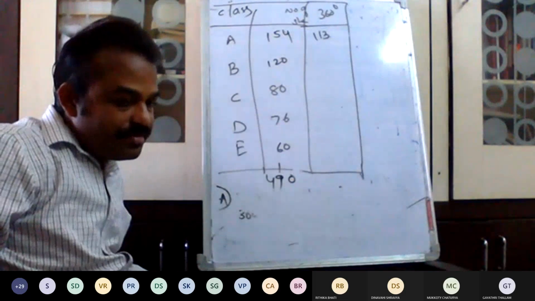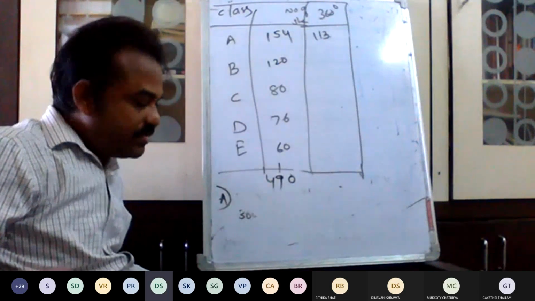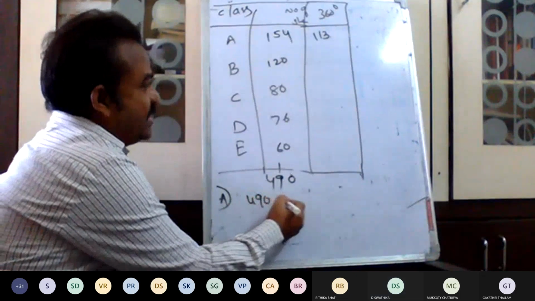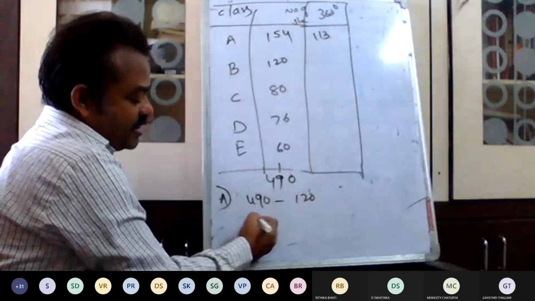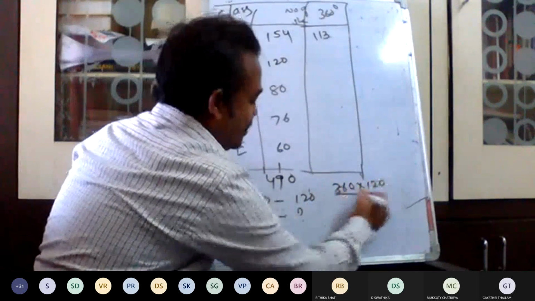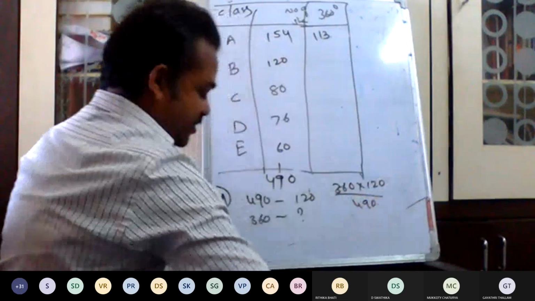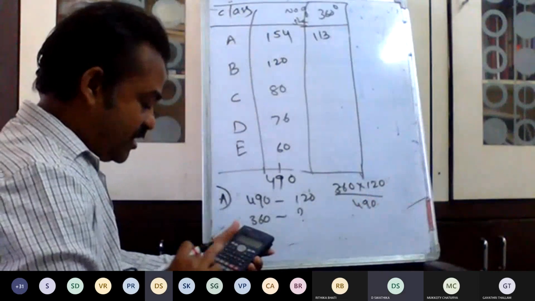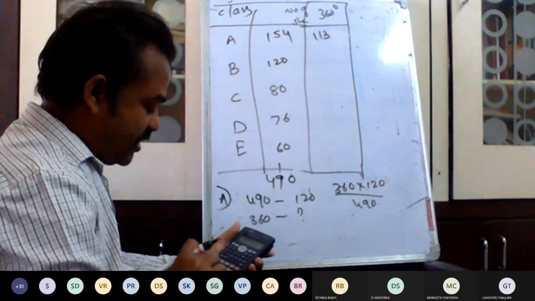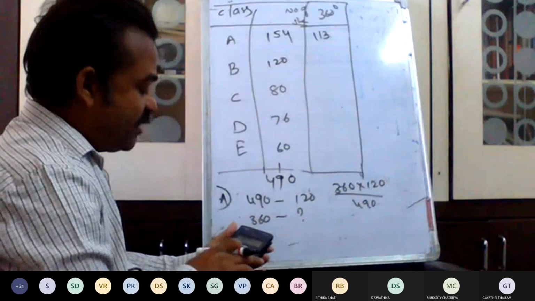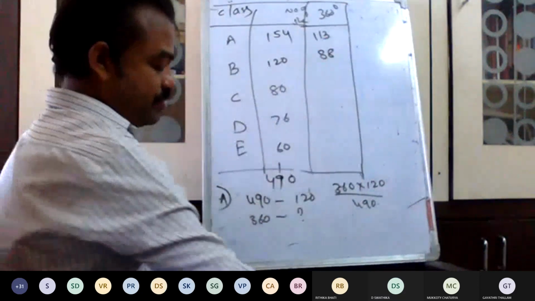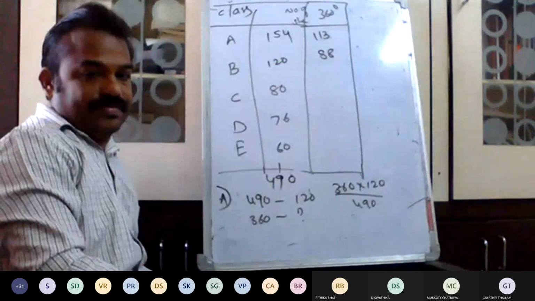So what is the next one? 360 into 120 by 490. No, first you have to show your values. For 490, 120 are there. For 360, what is the value? So 360 into 120 divided by 490. We will get 88.16. 88 you take, no problem.